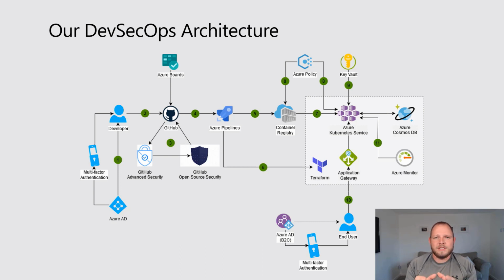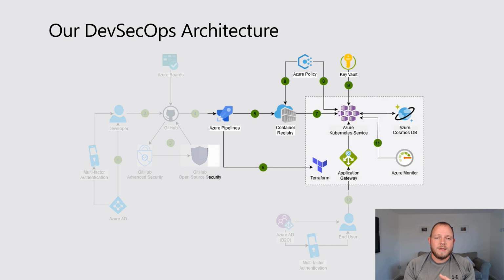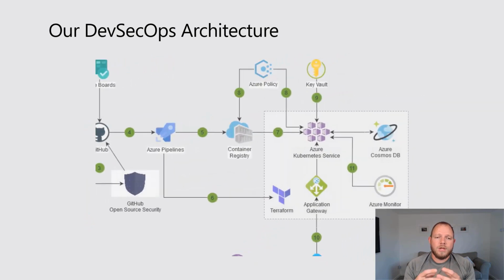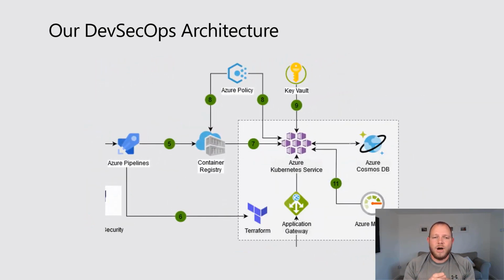The one part of this that I really want to focus on in this section of the talk is the right-hand side there. You can see here that I'm using Azure Pipelines to deploy an Azure Kubernetes cluster as well as an Azure Container Registry instance. I'm doing that using Terraform, or infrastructure as code, which we'll talk about just shortly.